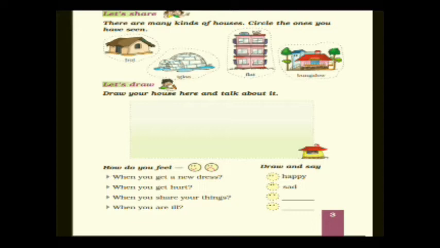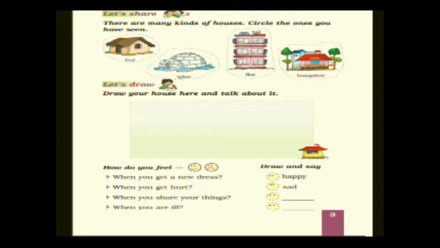So which one you have seen in your surrounding, that you have to trace it with the pencil. Can you see little small dots are there? So if you have seen any house in your surrounding, you just have to trace the dots with the help of your pencil.